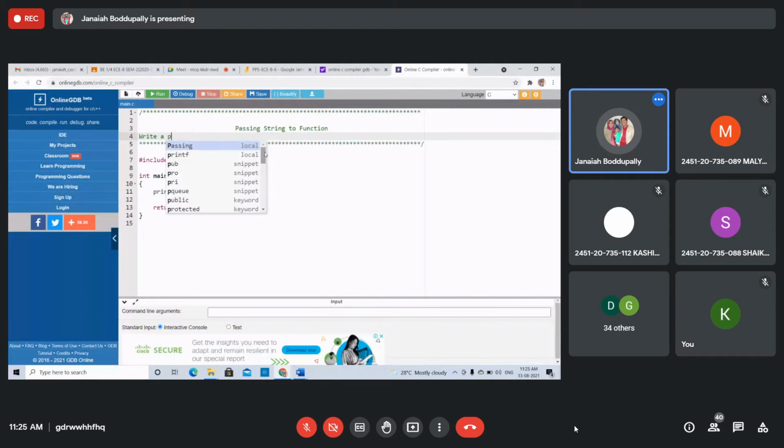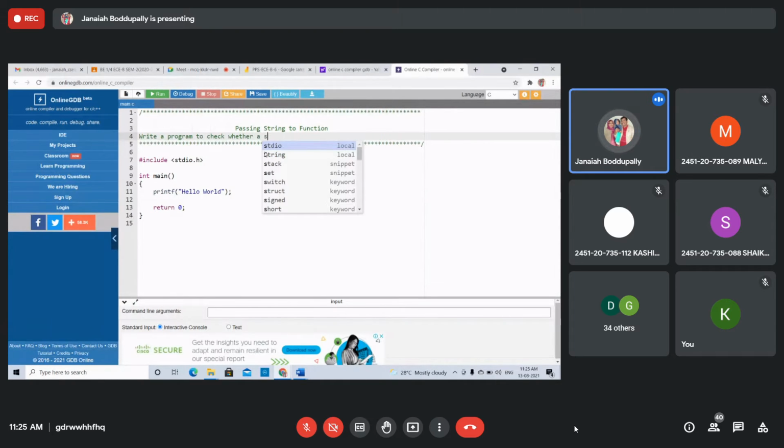Write a program to check whether a string is palindrome or not. Passing string to function. See this.